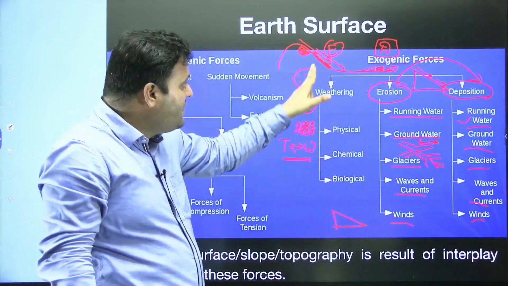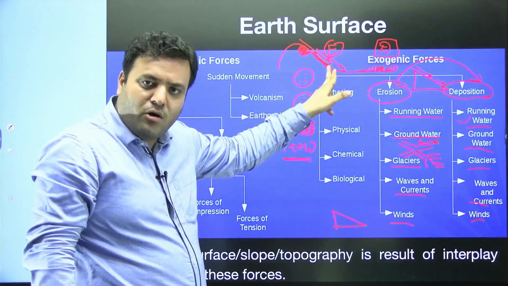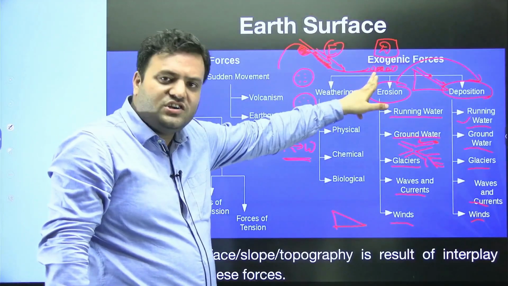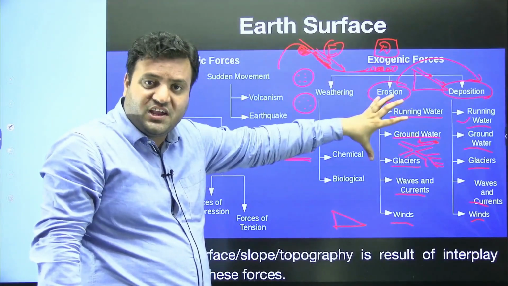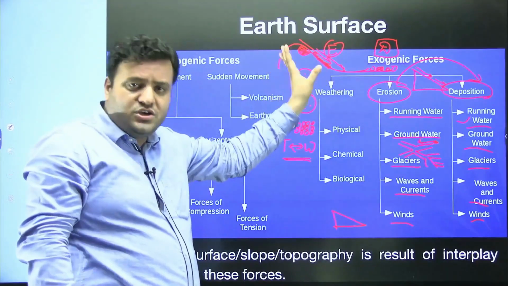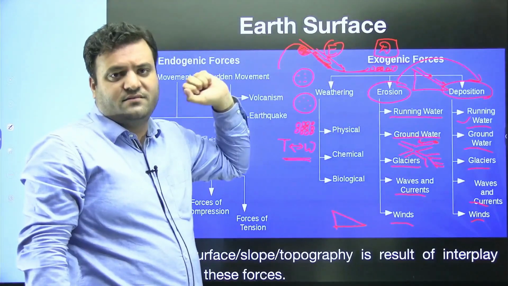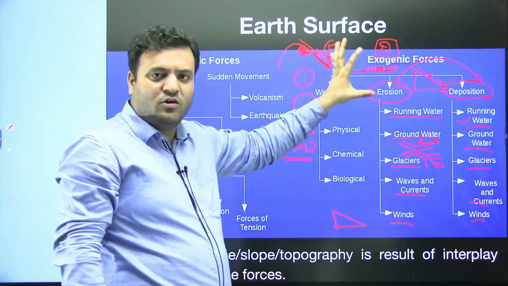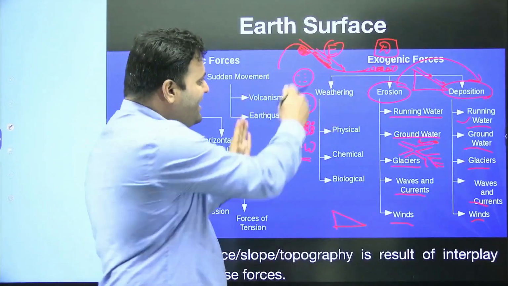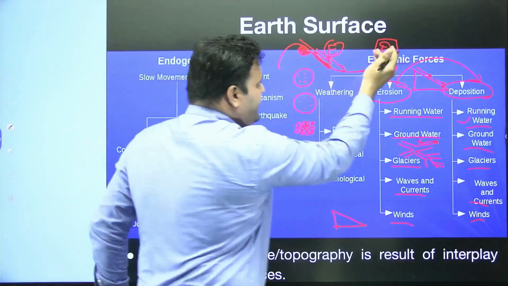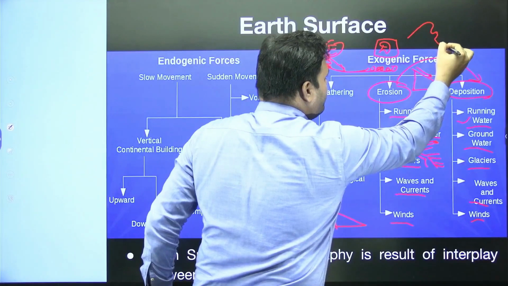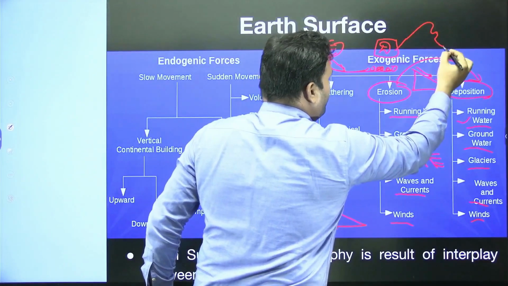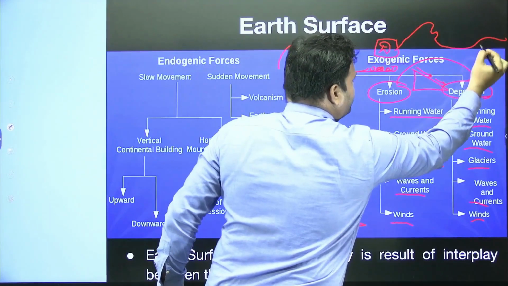So the modification is taking place on the mountain surface as well, and in the plain itself, where the deposition is taking place, and the place where the erosion is taking place. So on both sides we have what? Modification. Ultimately as a result of this, what could be the next image? The next image would be like this, that this mountain may appear like this.